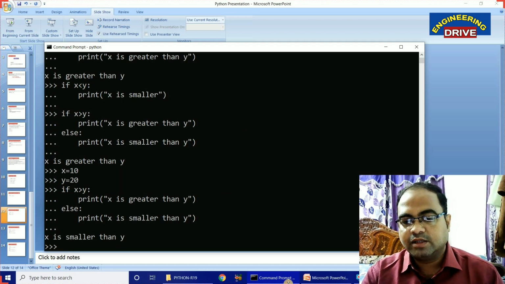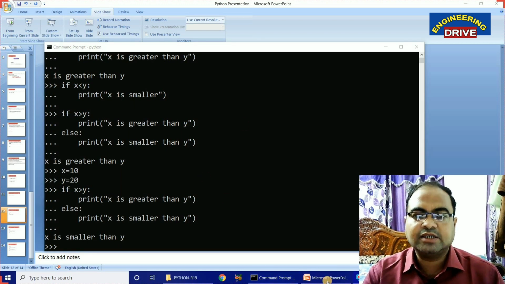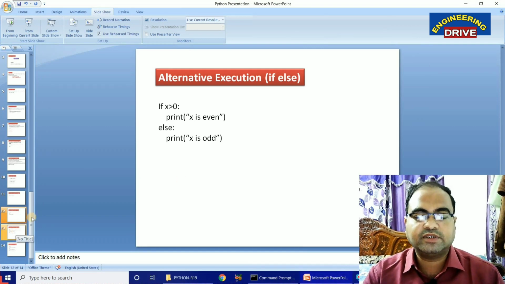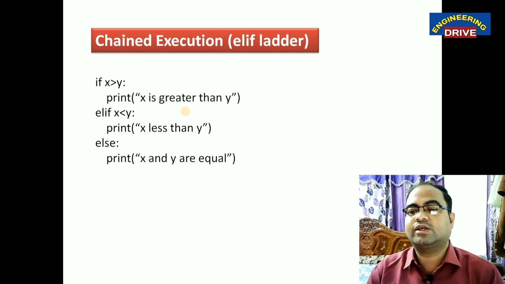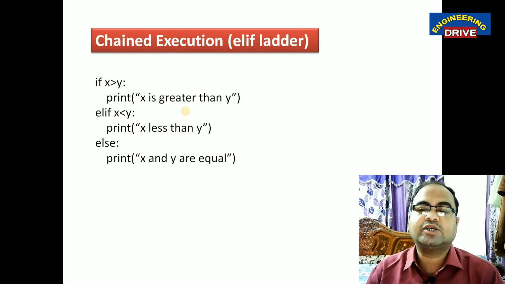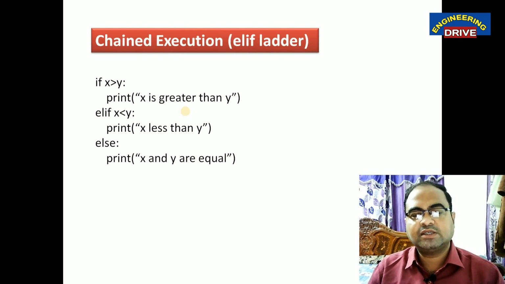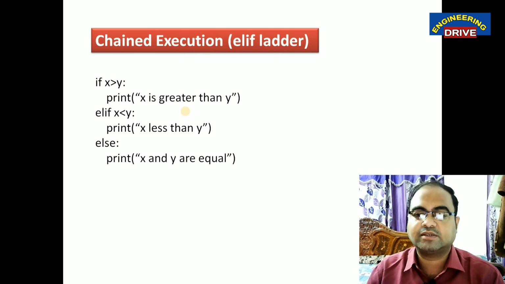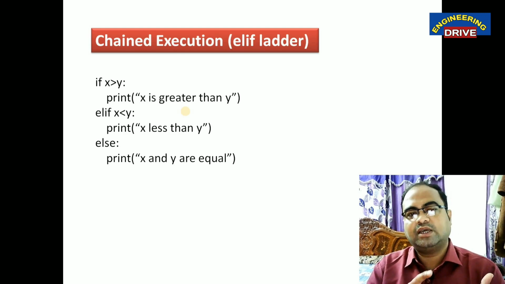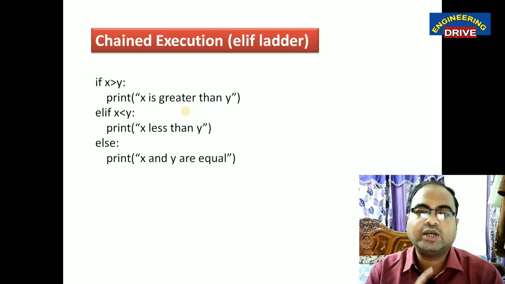Is it okay? Now the next type of statement which our Python supports is the chained execution. You know what is the meaning of chained execution? Chained execution means sometimes in programs we want to handle multiple conditions. Yes or no? In the first program we have handled only one condition.